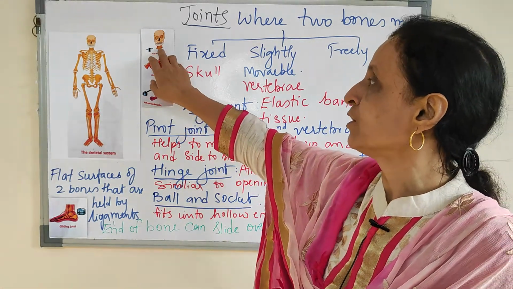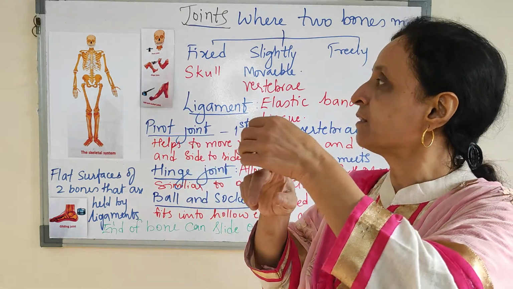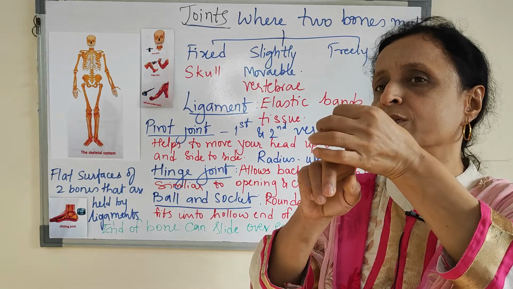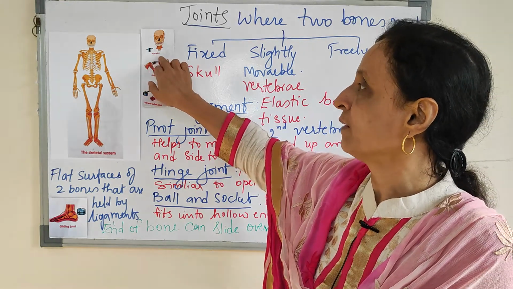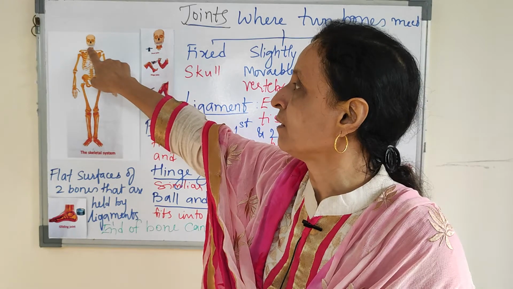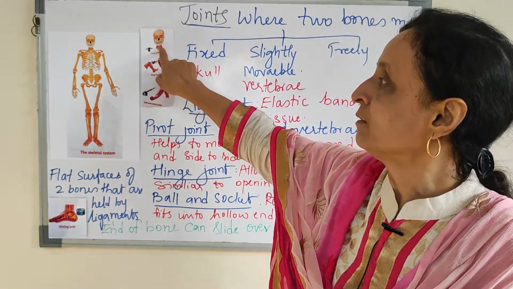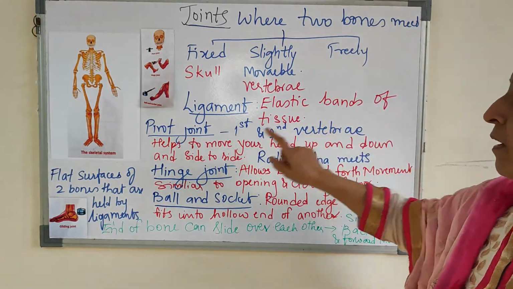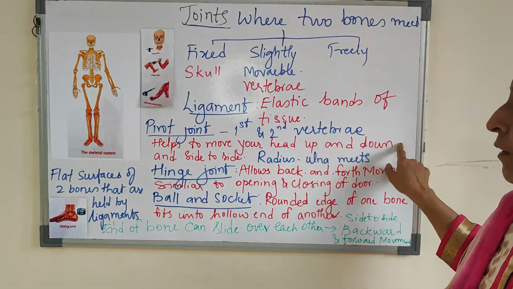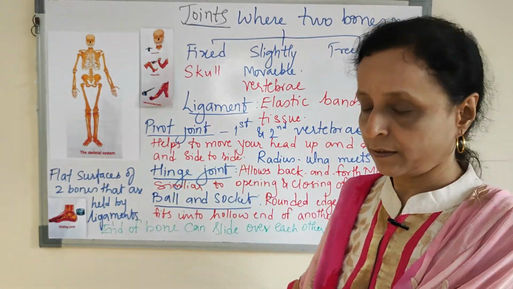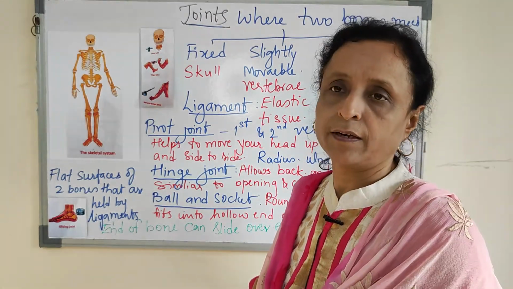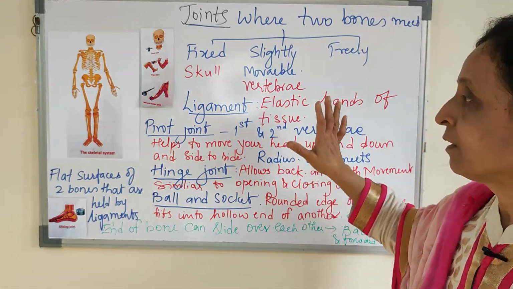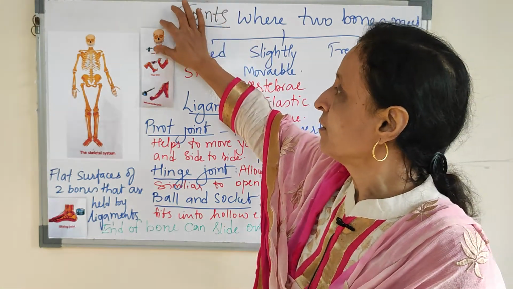So this pivot joint, you can see that it's a ring-like arrangement which allows complete free movement. The first and second vertebra help to move your head up and down, and side to side, because of this pivot joint.